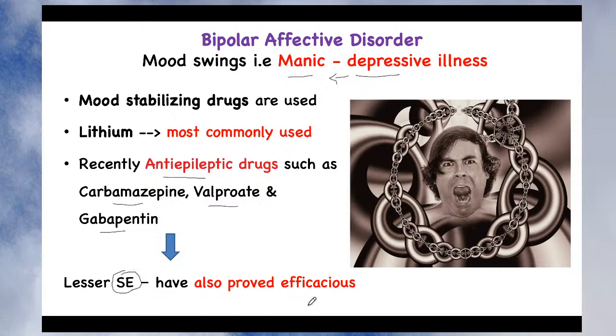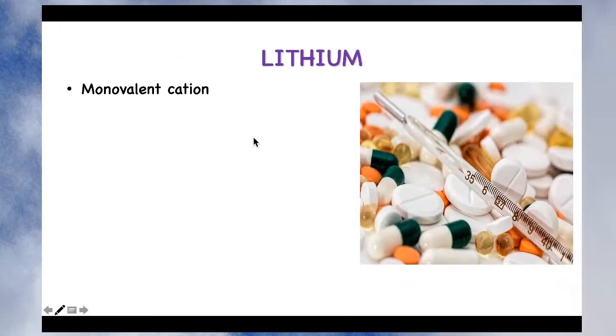They also proved efficacious for the treatment of bipolar affective disorder, right? Although they are anticonvulsants, they also have mood stabilizing action, and since they have fewer side effects, these are widely used drugs for the treatment of mania. So I am not going to teach the pharmacology of these drugs today because we have already studied them. Let's see the pharmacology of lithium.